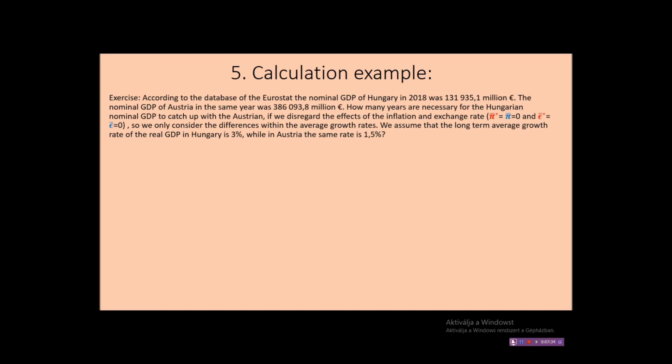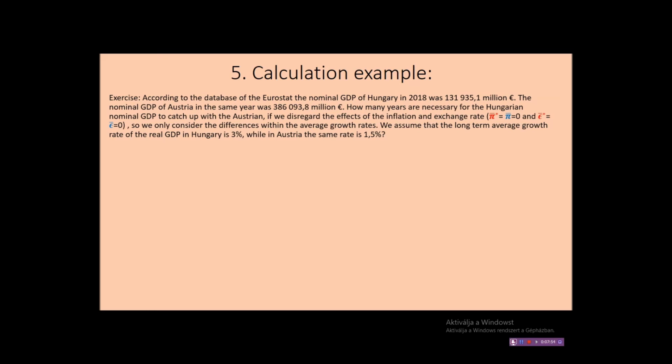The nominal GDP of Austria, which is a smaller country regarding the population by the way, in the same year was 386,093.8 million euro. As we all know, the GDP of the Austrians did not have to be converted, since they are using euro as a currency.